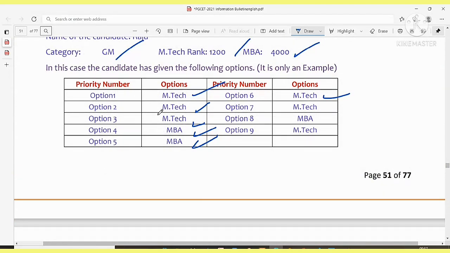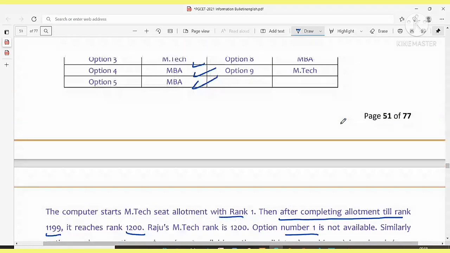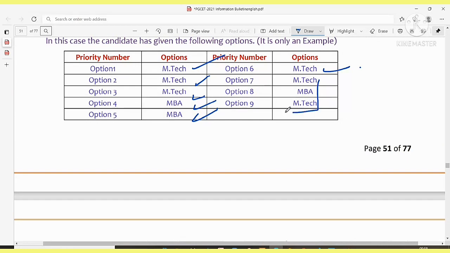Let me show this example again. See, the computer starts searching from rank 1 to 1199. For example, the first option is not available, the second also not, and so on up to the fifth option, which was also not available. For rank 4000, again there will be scanning from rank 1 to 3999. If everything is allotted, as he belongs to general merit, and all of these are not available, then for option 6, some MTech college he gave, if it is available, he will be allotted that college in the first round. This is how they are telling it. And after this, those options will not be available in the second round if he wants to proceed.